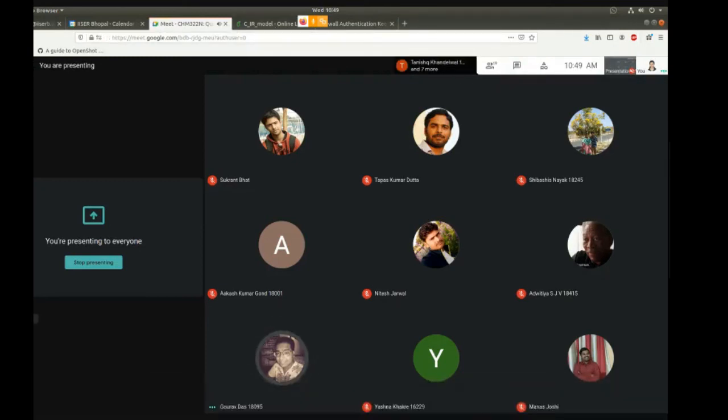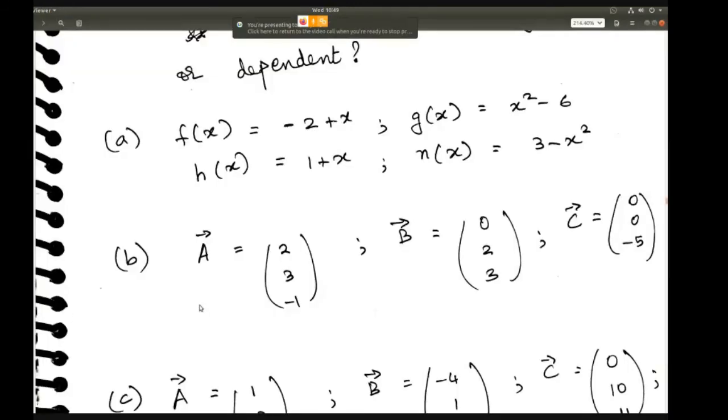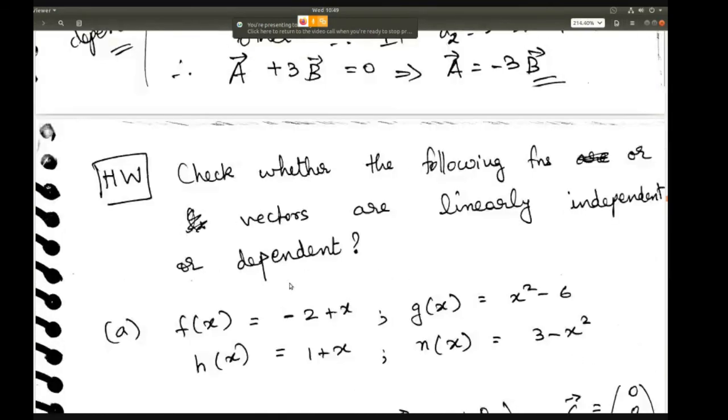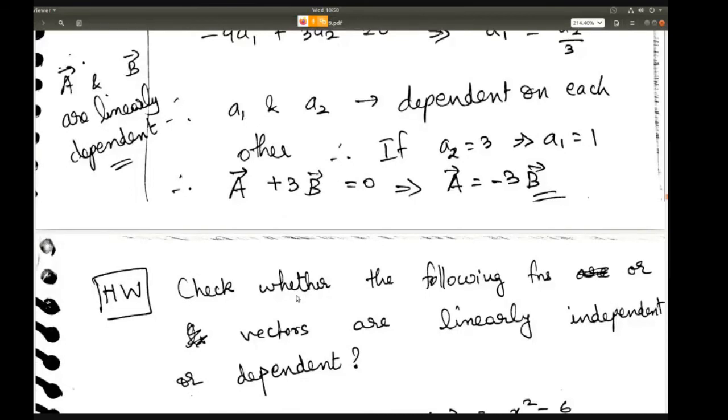Ma'am, would the questions in this class be included in the assignment, or only till last week? Which question? The homework question that you showed, this one. No, this is the second chapter. So this is assignment 2. Consider it part of the assignment. What was covered till the last class last week, that portion is in assignment 1.